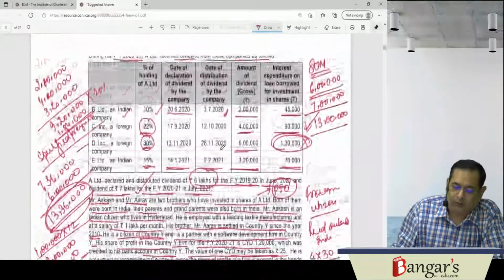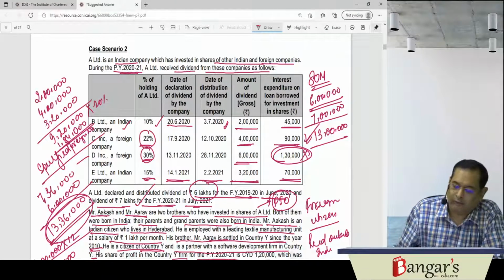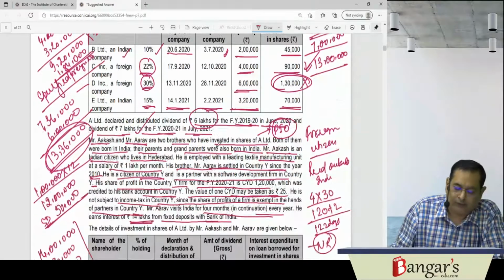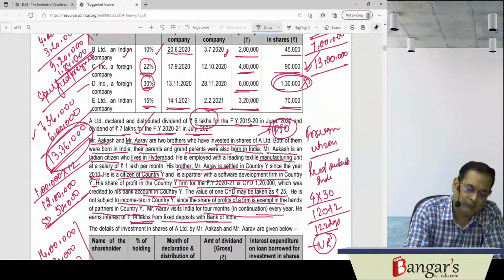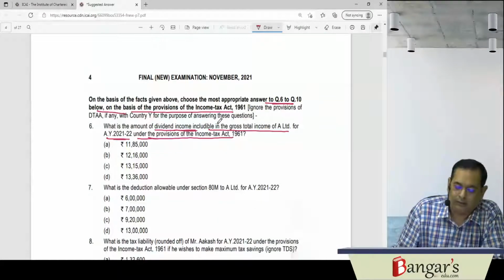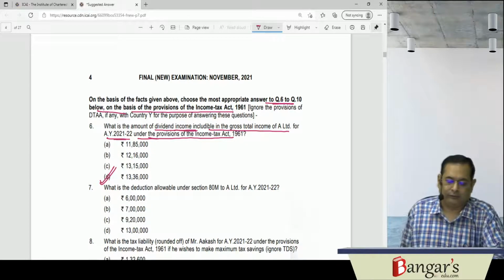So we have already computed this: 920 minus 184 plus 6 lakhs. The answer is 13 lakh 36,000.